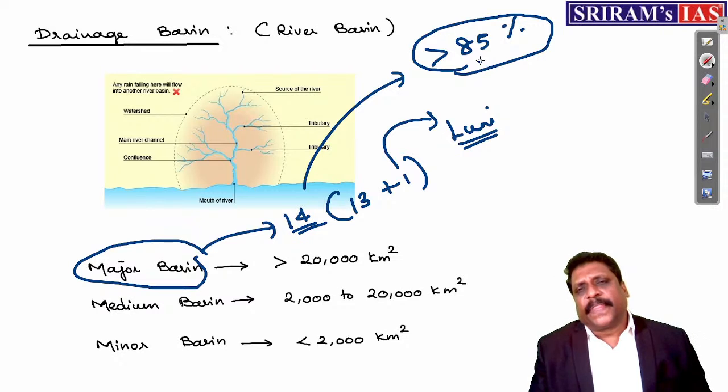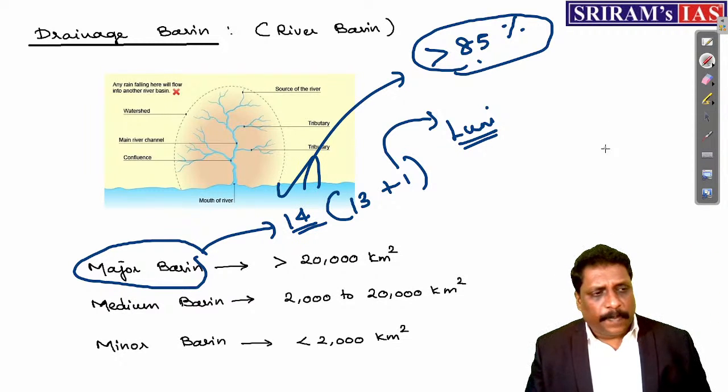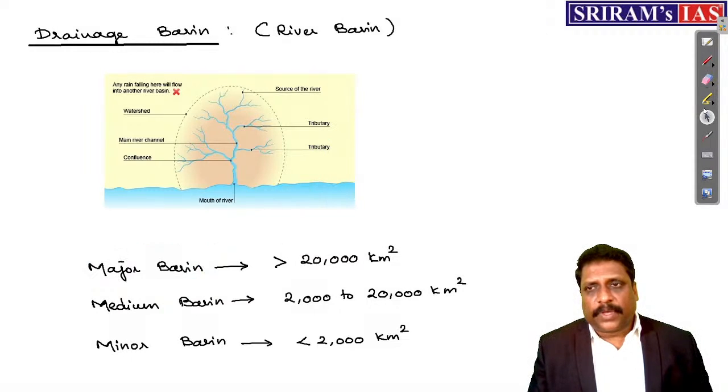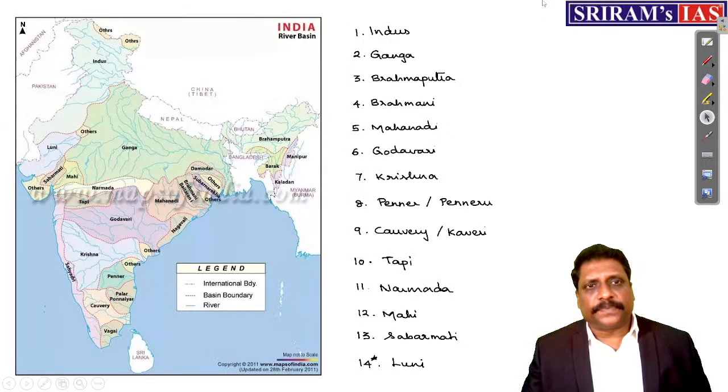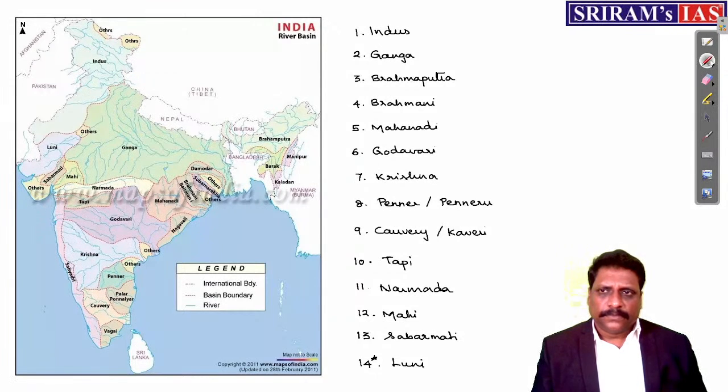Right, my dear friends. Now, the only thing is that these 14 river basins we have to see one by one. So one by one we'll see what the 14 river basins are. See here, I have just gone for a geographical order. 14 major river basins. Number 1, not necessarily by size, but in order. Indus is number 1. Ganga is number 2.